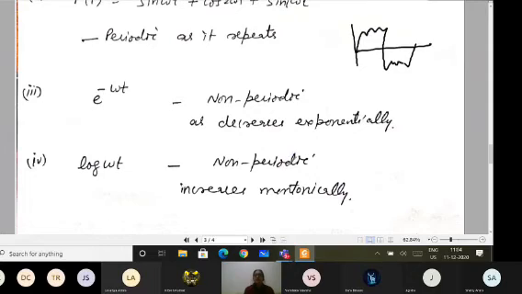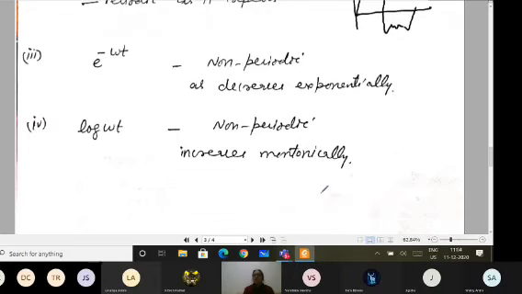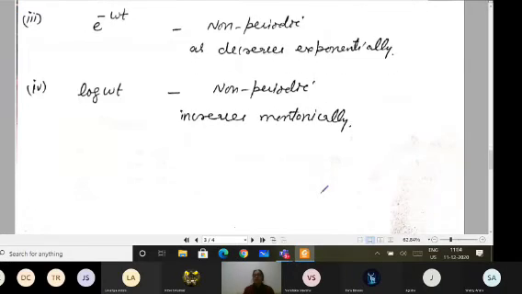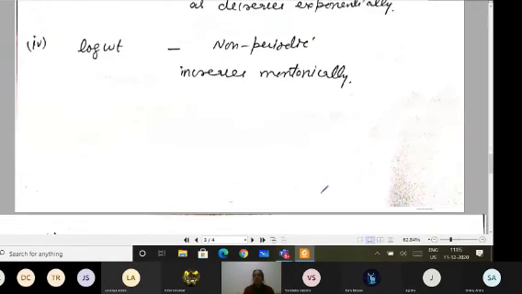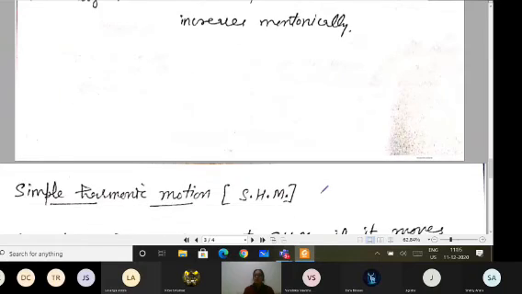Similarly, if I have been given e raised to the power minus omega t, it is non-periodic. And log omega t, if I have been given, that is also non-periodic, because they are decreasing or increasing exponentially or monotonically. They are changing their values. So these are non-periodic.